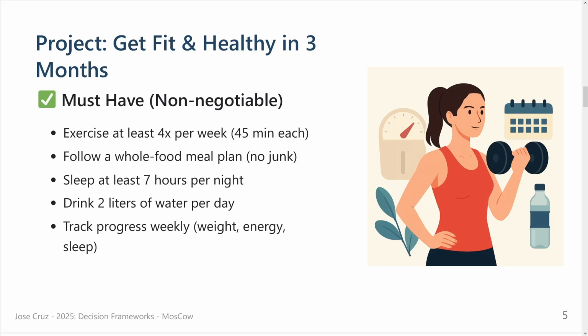Sleep at least 7 hours a night. Drink 2 liters of water per day. Track progress weekly. I don't want to say, okay, I want to track my progress every day. Maybe this is a should have, not a must have. These are the things that, okay, without this, there is no reason for me to take this project. Otherwise, it will not work. If I just do the exercise and do 1 or 2 or 3 things from here, and I don't do the others, it will not work. And I know that it will not work. So I have to commit to these 5. And these are, for me, the must haves.